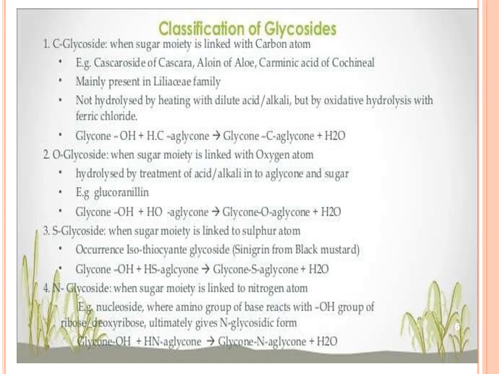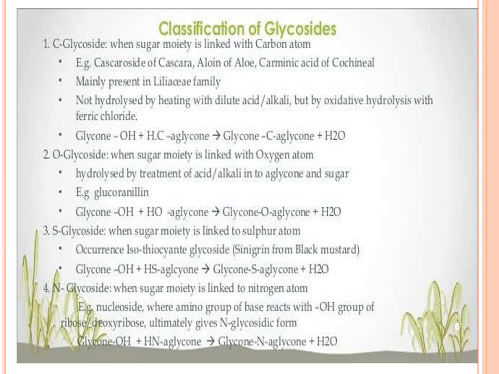The glycon is linked with the OH group, and it will split into glycon plus aglycon plus water. That is how the hydrolysis will take place.